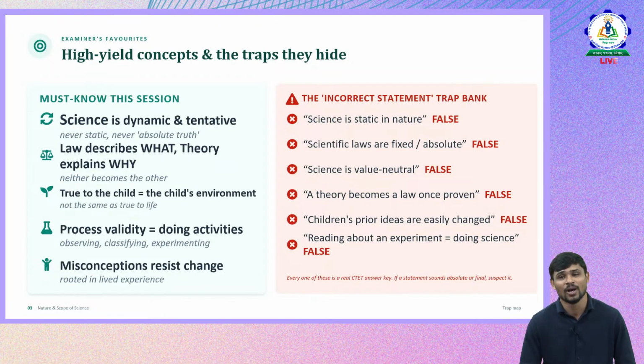Science is value neutral, that is, not influenced by any value system. No, it is not. A theory becomes law once proven. False. Children's prior ideas are easily changed. That is also false. Reading about an experiment is equal to doing science. These are false. These are a few areas where we make a lot of mistakes.